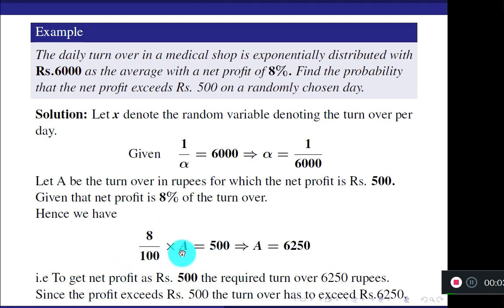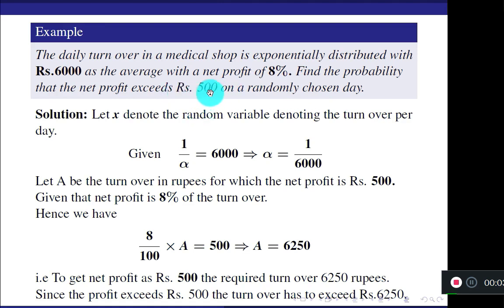8% of turnover means 8 by 100 into turnover A, the amount of turnover. So your amount of turnover is 6,250. For this turnover per day, there is a profit of 500 rupees. So what is the question? Find the probability that net profit exceeds 500.